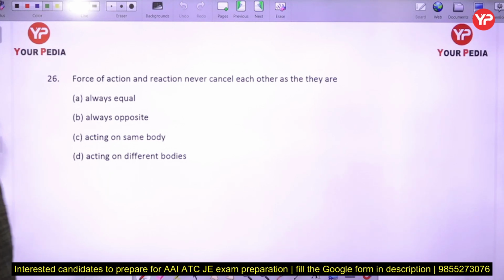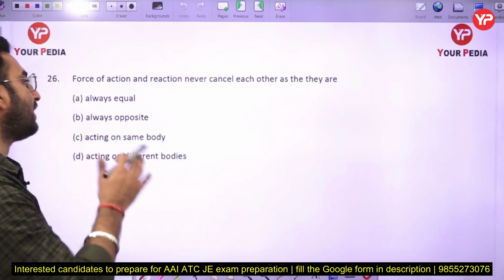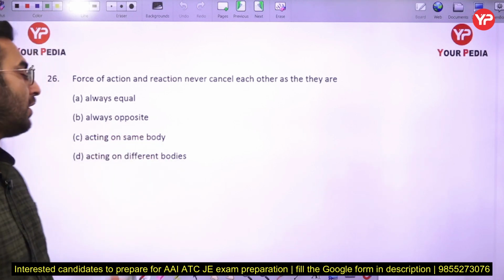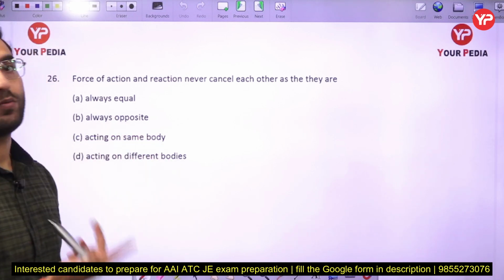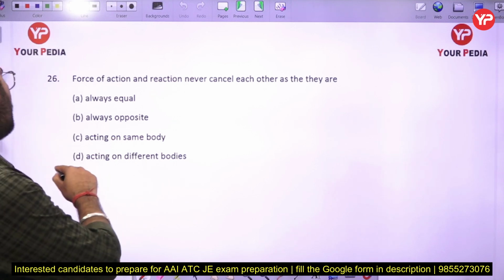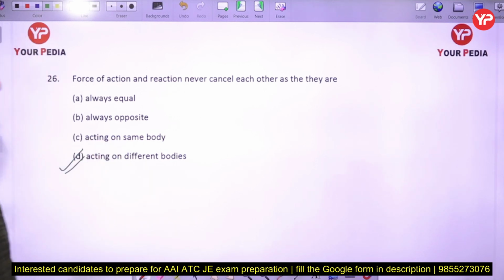So I have already told you in my lectures also, the force of action and reaction never cancel out each other because they are acting on two different bodies here. Okay, that is why they don't cancel out each other here. So option number D is going to be the correct answer in this case.